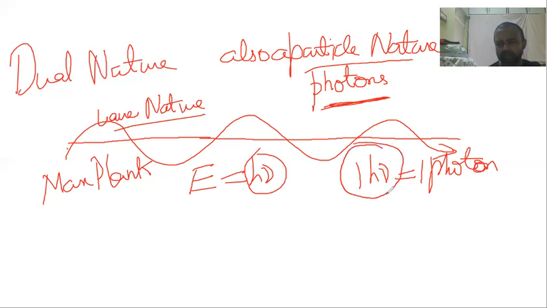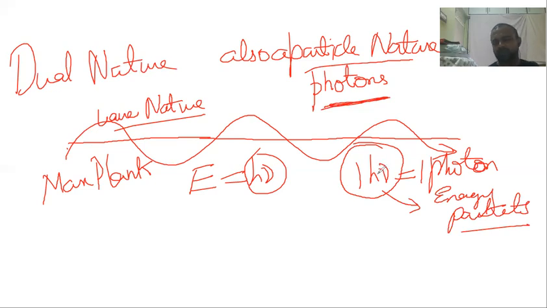This is how he says photons are nothing but energy packets. This is the correct word he has used. One packet of energy of light is how much? One photon. And one photon is how much? 1 h nu. Nu changes, because different lights will have different frequencies. Infrared will have some other frequency. Ultraviolet will have a different frequency. Visible spectrum will have a different frequency.